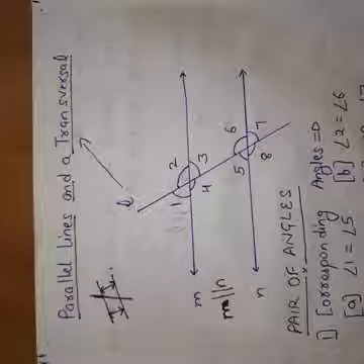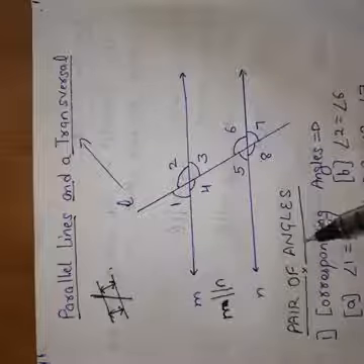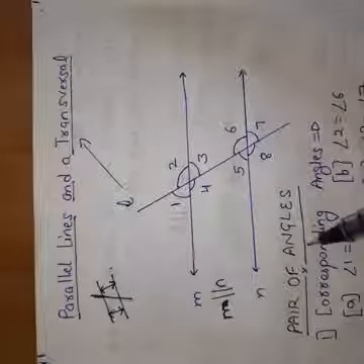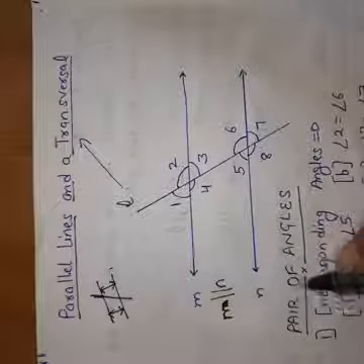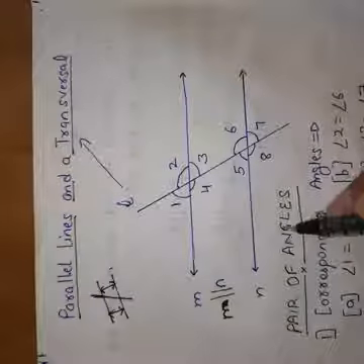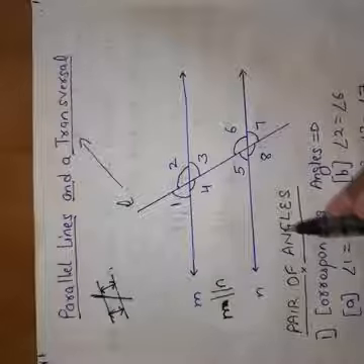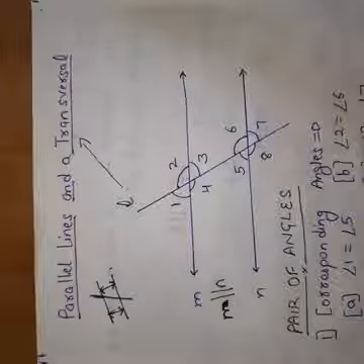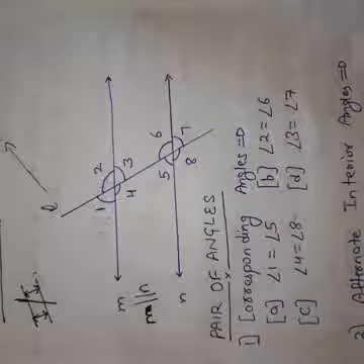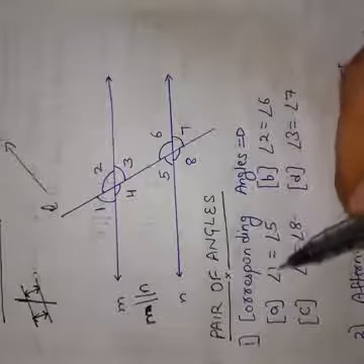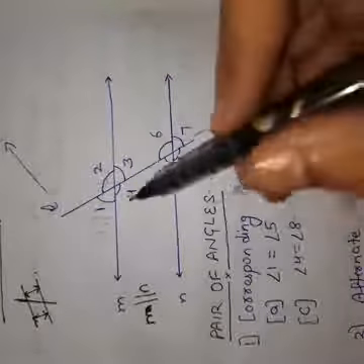So now when a transversal line cuts two parallel lines at two different points, then we have certain pairs of angles. In this video we will learn the names of these pairs of angles and the relationship between these pairs of angles. So let us start. First of all, our first pair of angles is angle 1 and angle 5.